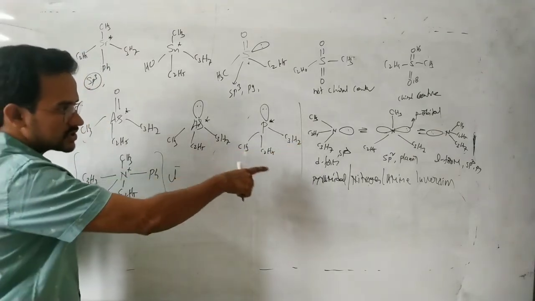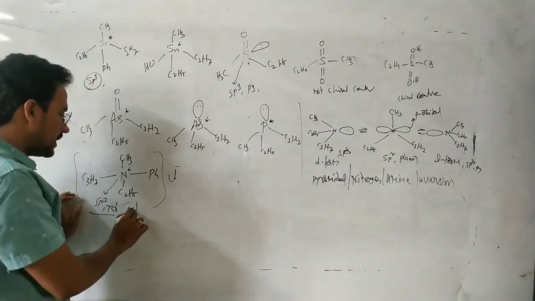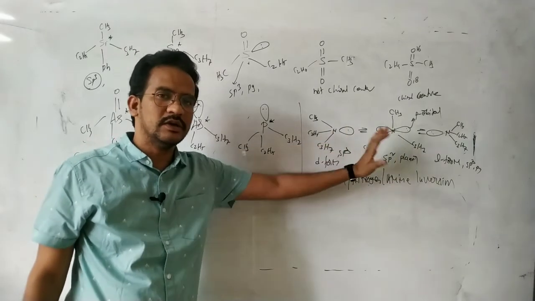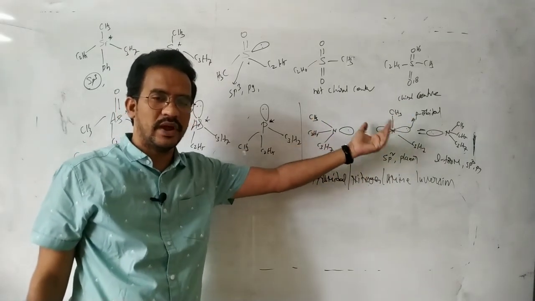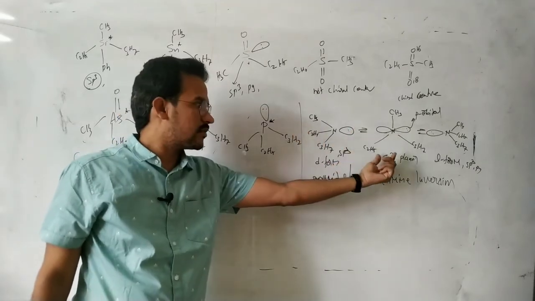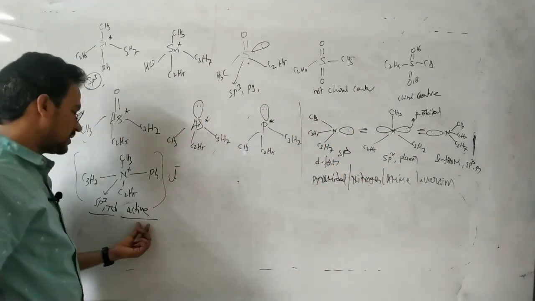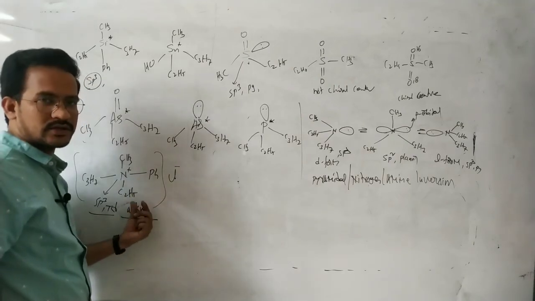It is completely a salt and an optically active molecule. But amines are optically inactive because of pyramidal inversion, the conversion of right hand form to left hand form through the planar transition state. Quaternary ammonium salts are optically active.